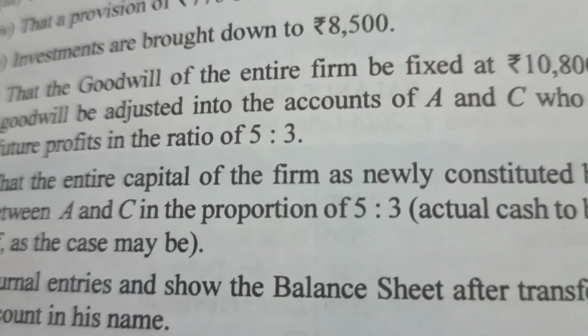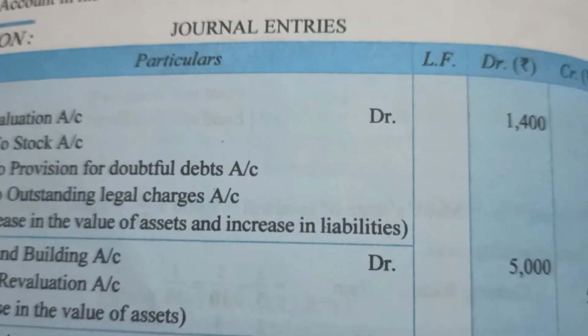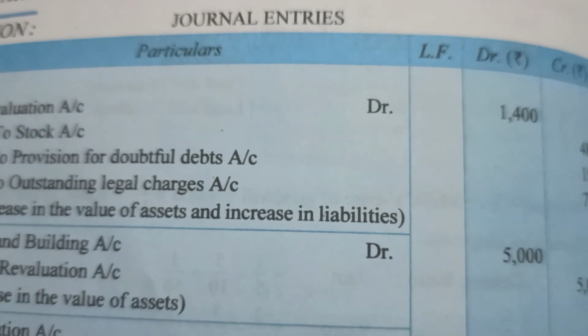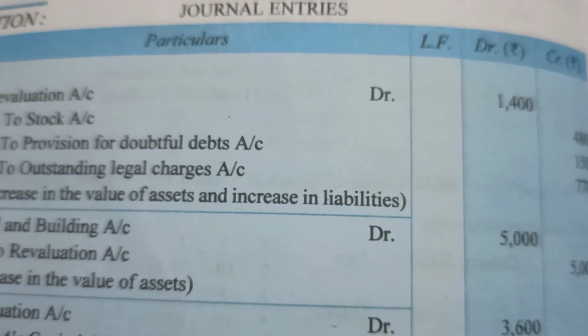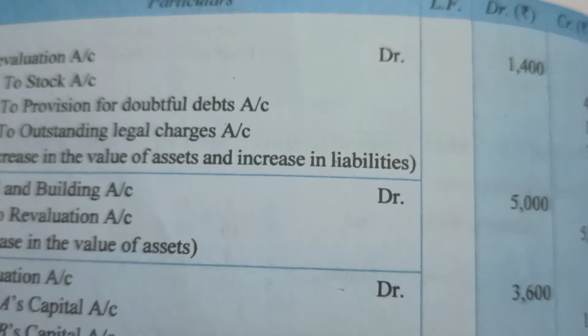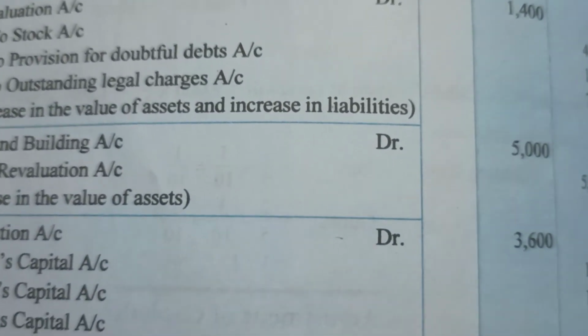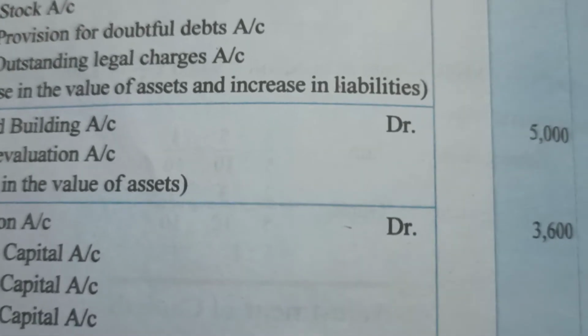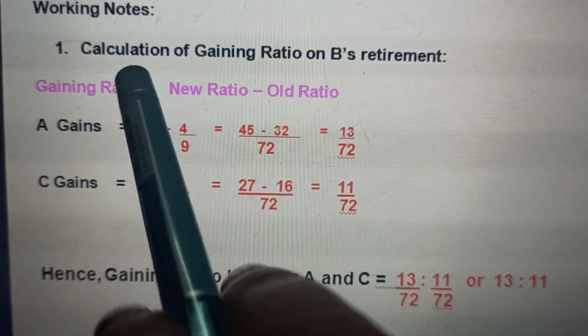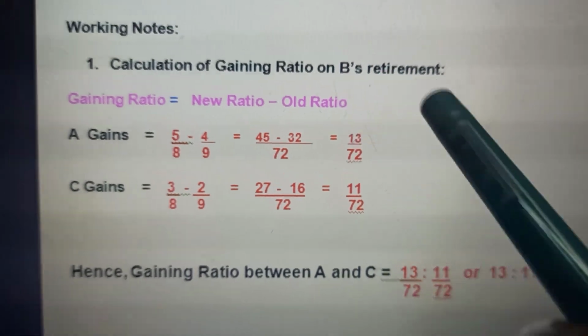Now in the book they have given the journal entries, but I have been preferring for you to learn the revaluation account. I will show you calculation of the ratios, the new ratio, the gaining ratio, and the preparation of revaluation account. See here, the first thing that I've done here is calculation of gaining ratio on B's retirement.